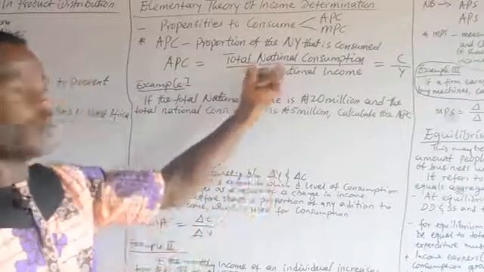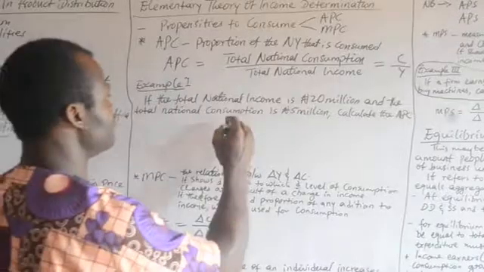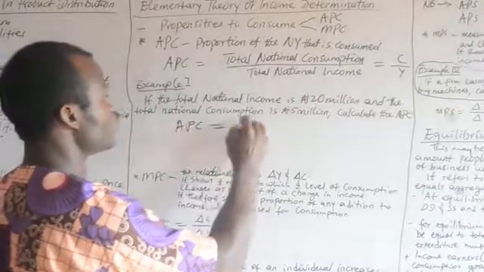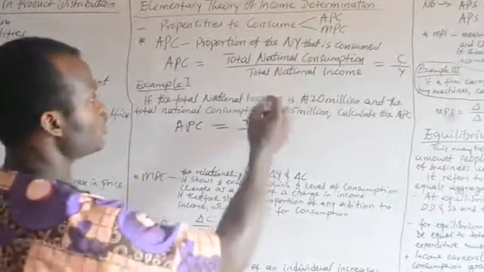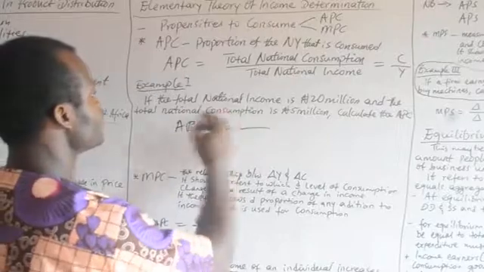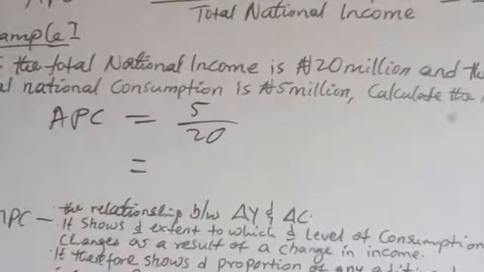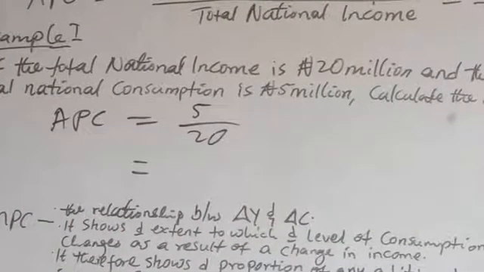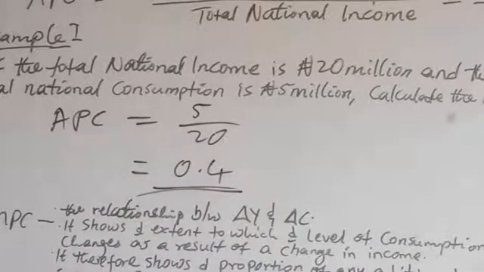So APC is equal to the total national consumption, which is 5 million, over the total national income, which is 20 million. Then when you do the calculation, you are going to have 0.4. So that is going to give you 0.4. This is the average propensity to consume.